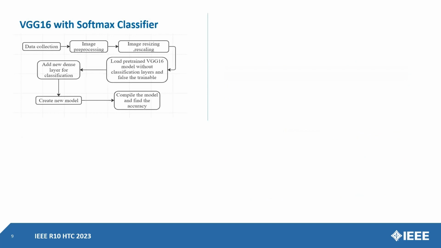We created three VGG16 models with three different classifiers. First, we created VGG16 with a softmax classifier. In that case, we pre-process our images, and after that, we resize and rescale them. After resizing, we load the pre-trained VGG16 model without the classifying layers, and we freeze all the trainable layers, and then we add a new dense layer into that model. After that, we train that model on our dataset, compile the model, and find the accuracy.